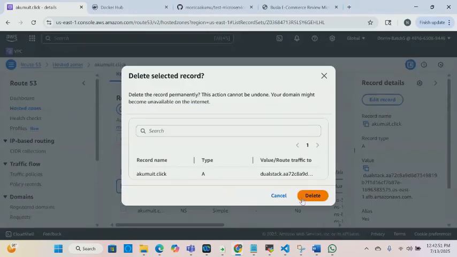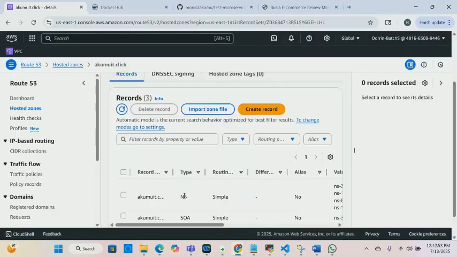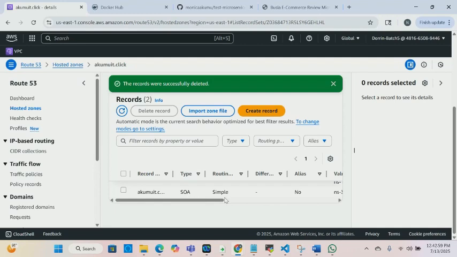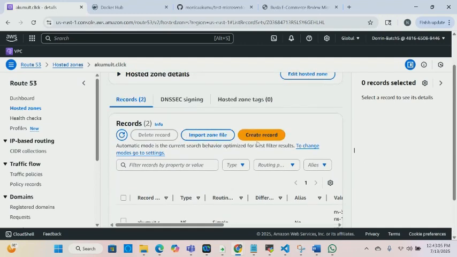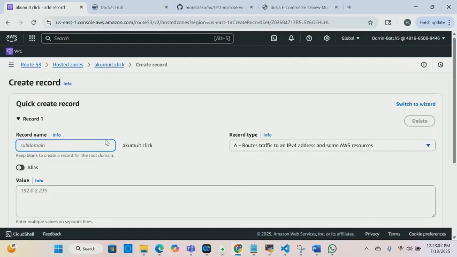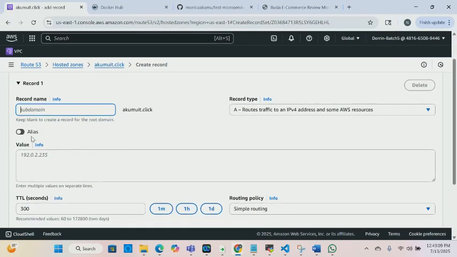I need to clean up. I need to clean this. Make sure you don't delete NS or SOA. Don't delete those, but you can always clean up. So I can click create record.